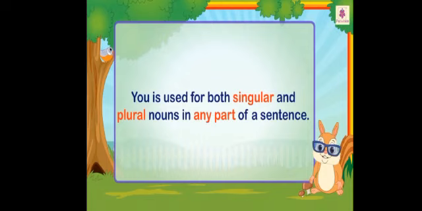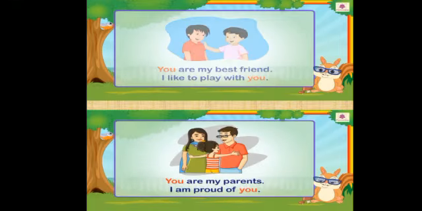What we saw, children, is that you is used for both singular and plural nouns in any part of a sentence. Let us look at some more examples. You are my best friend. I like to play with you. You are my parents. I am proud of you.